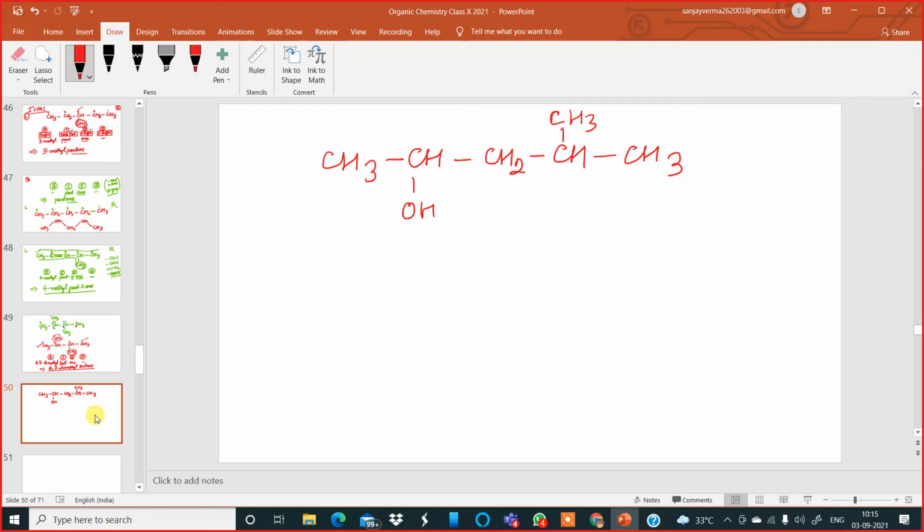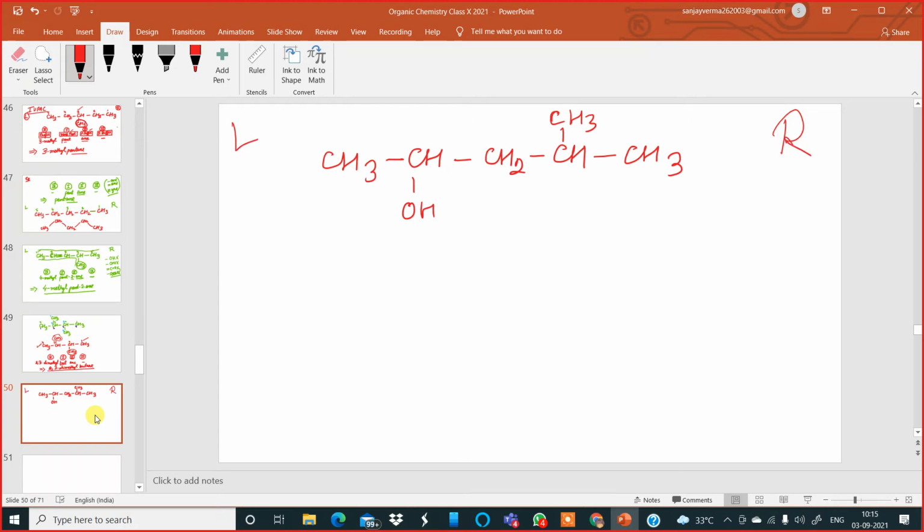Now identify how many carbon atoms are in the longest chain. Pent. 5. Five. Correct. Now from which end will you number the carbon atoms? Right end or left end? Left.